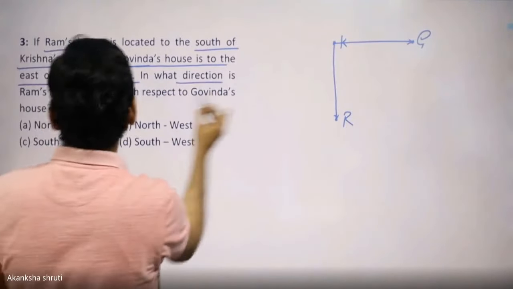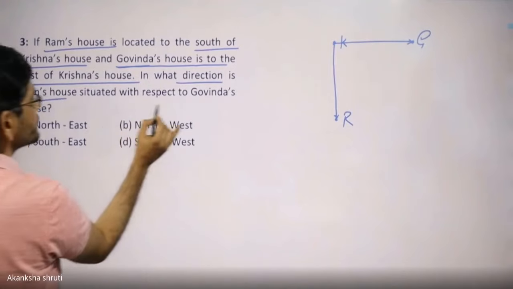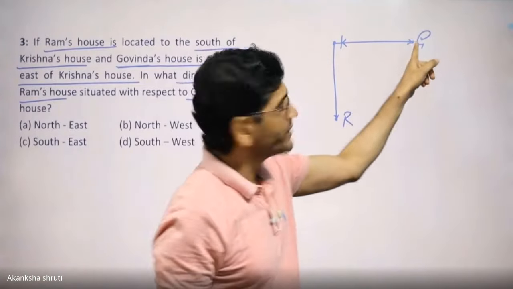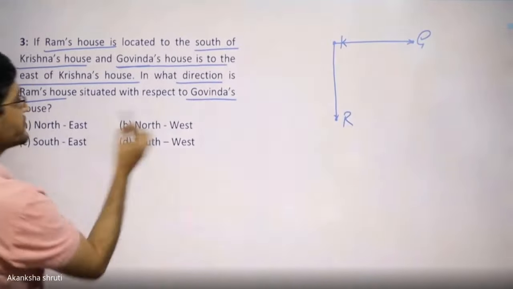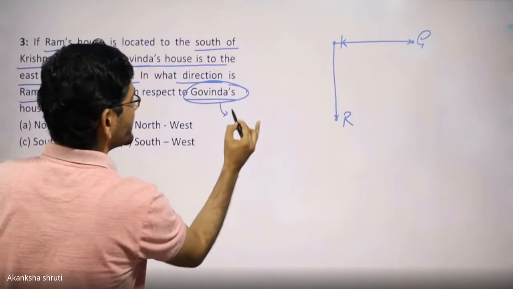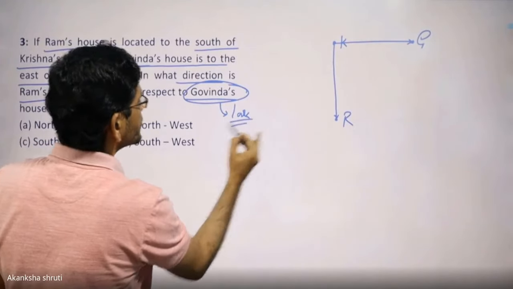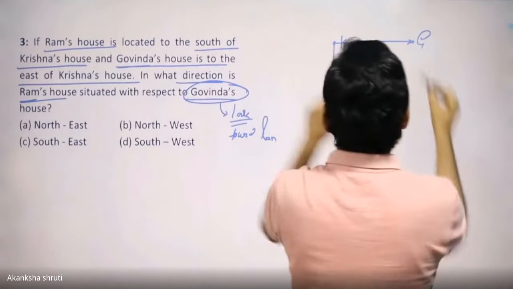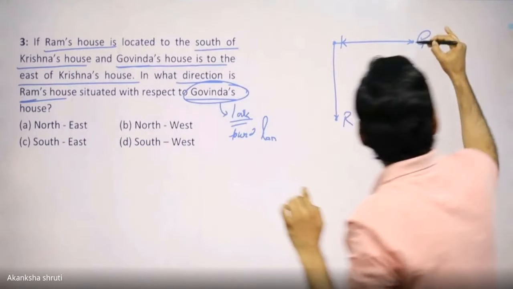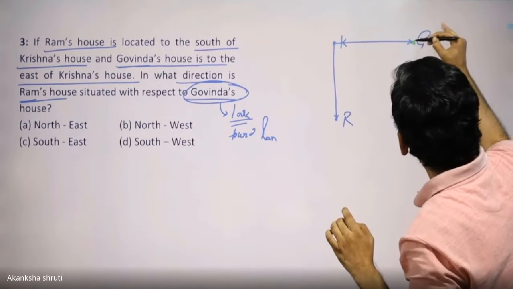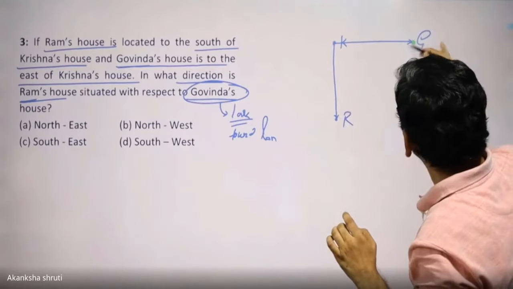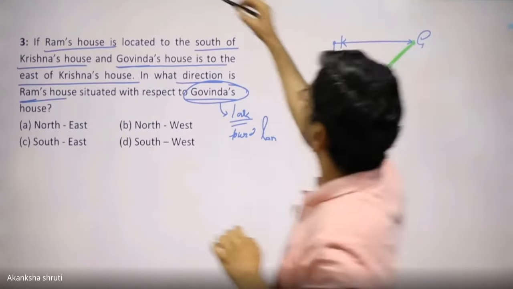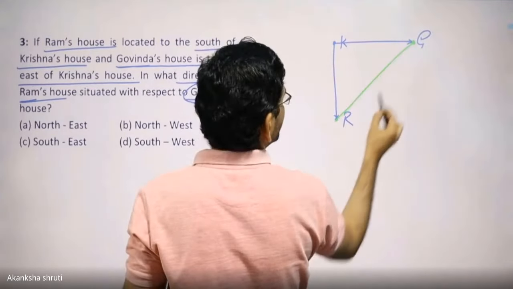In what direction is the Ram's house situated with respect to the Govinda's house? Means what? Now, with respect to the Govinda's house, means what? You have to look from this Govinda. From here now you need to look to what? Which one? Ram. Means you come here Govinda, and now you have to sit at this point. जब आप इस point को बैठेंगे तो राम आपको किधर दिखेगा? राम का घर इधर की ओर दिखेगा स्टूडेंट्स.